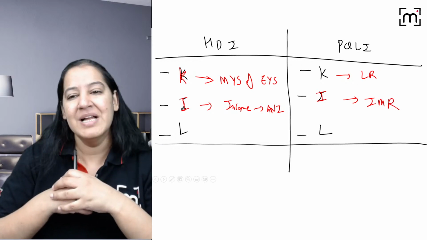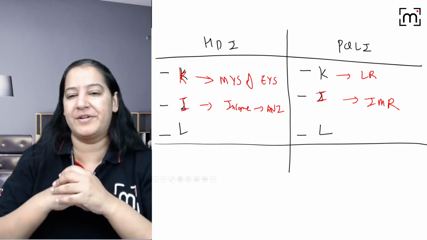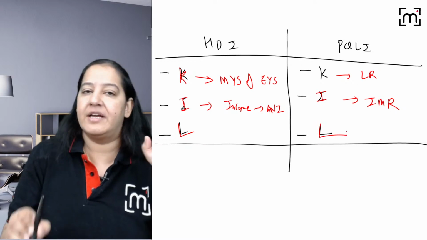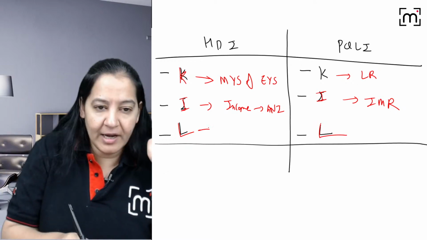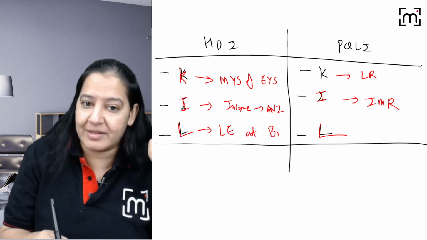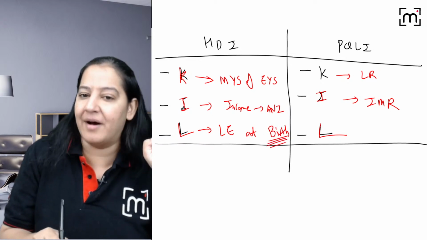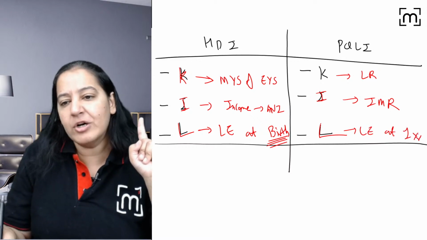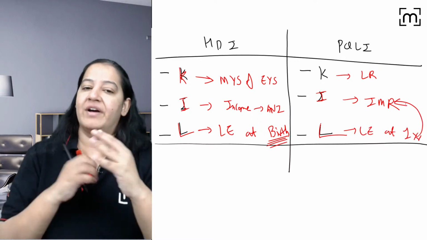Yes, you got my point. So here we take infant mortality rate up to 1 year. What is L? L is longevity, longevity both ways. So here for longevity, we say life expectancy at birth. In HDI we take it at birth and here we take life expectancy at 1 year because we are already taking IMR up to 1 year.